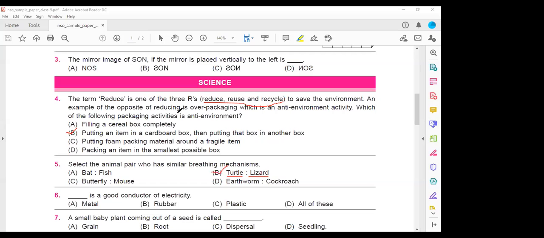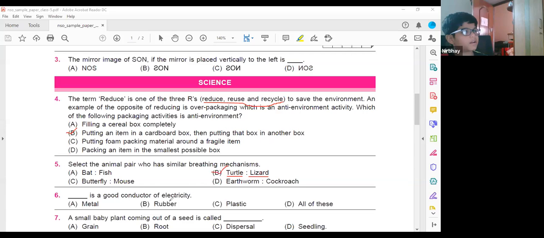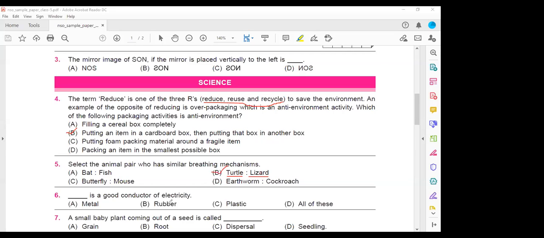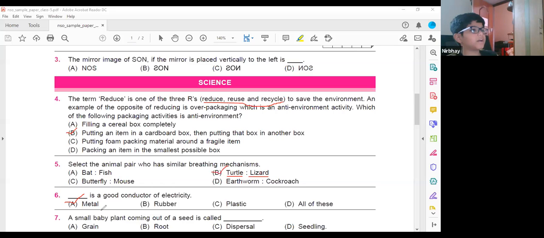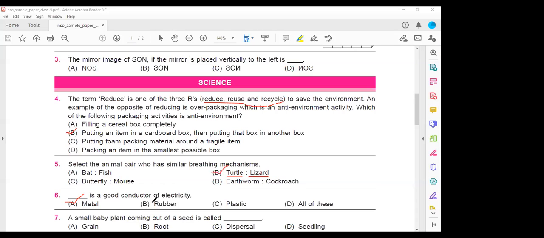Okay. Next, sixth one. Dash is a good conductor of electricity. Rubber or metal? Metal. Metal is a good conductor of electricity. A good conductor means one which allows electricity to pass through it. Rubber is not a good conductor of electricity. Rubber will not conduct electricity. That's the reason you wear rubber slippers when you're touching the switches and all.